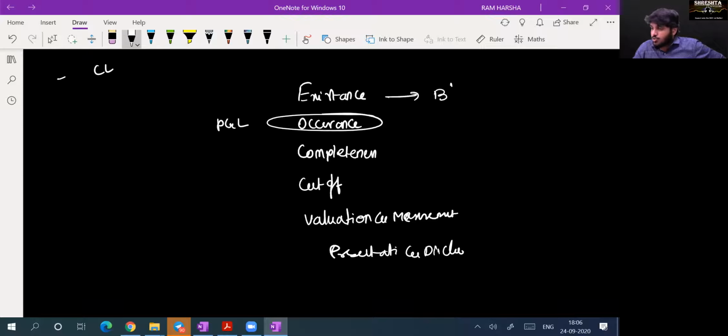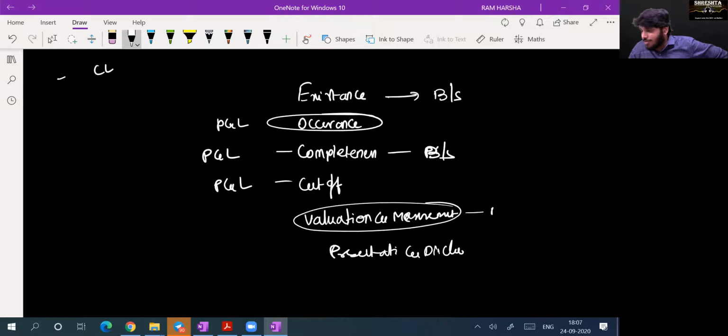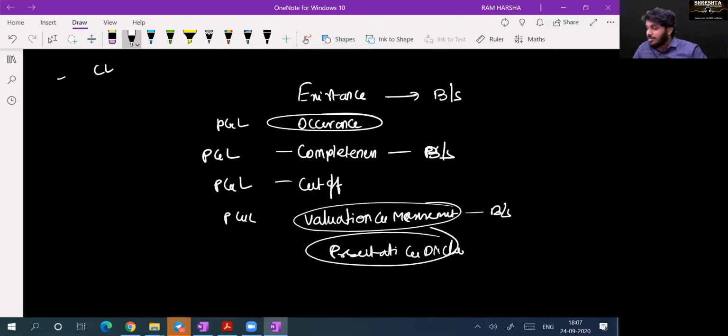Existence is used exclusively for balance sheet items generally. Completeness is used for both balance sheet as well as P&L. Cutoff is used generally for P&L items. Valuation and measurement is again used for both balance sheet and P&L items. Presentation requirement as per Schedule 3. Disclosure requirement as per Schedule 3. Accounting standards are applicable generally for both balance sheet and P&L.